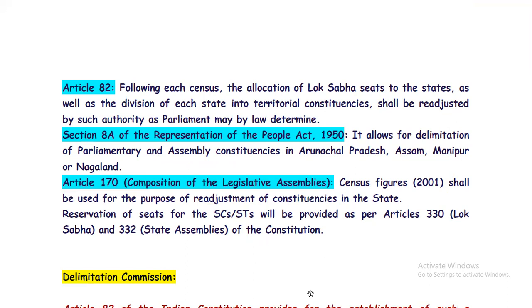Then Article 170, composition of legislative assemblies, under which the 2001 census figures shall be used for readjustment of the constituencies in the state. Also, reservation of seats for SC and ST is done with respect to Article 330 for Lok Sabha and 332 for state assemblies.